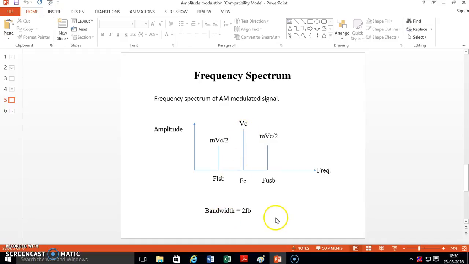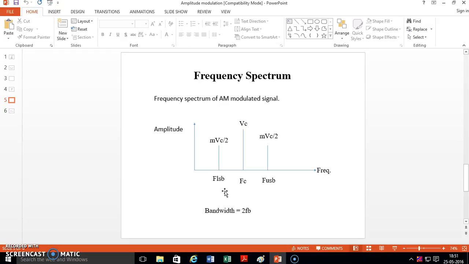Now, why is this spectrum required in amplitude modulation? By using this frequency spectrum, it is easily possible to analyze the amplitude modulated signal and find the bandwidth of this signal. As we know, what is the formula of bandwidth? Bandwidth is the difference between the higher frequency and the lower frequency.